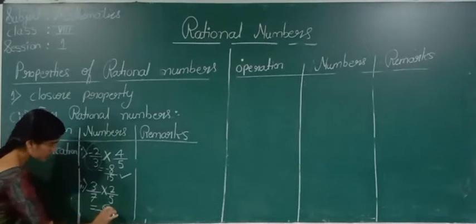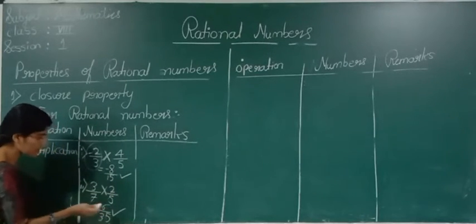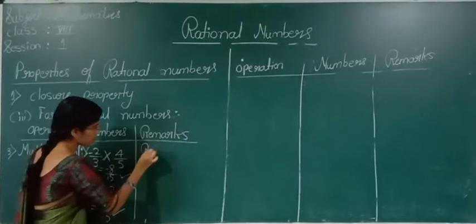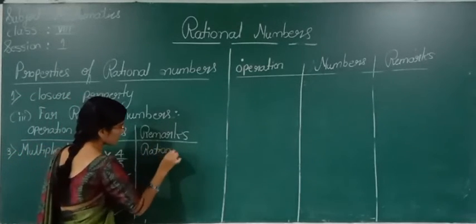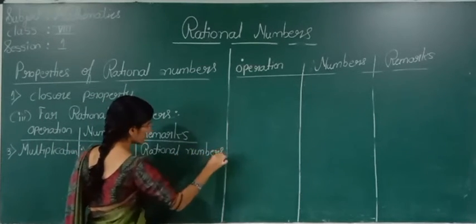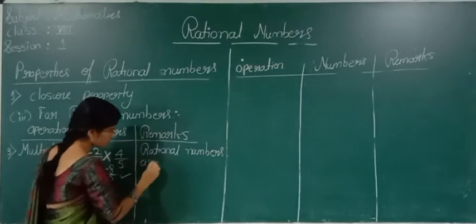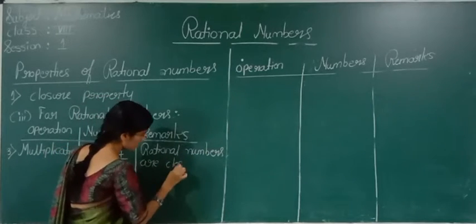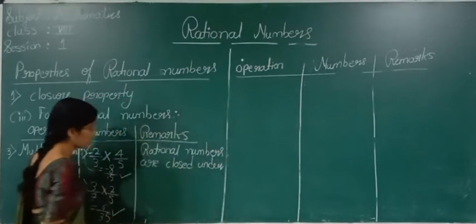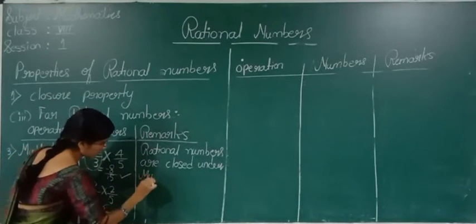See here, we are getting a rational number only. What can we tell? Rational numbers are closed under multiplication.